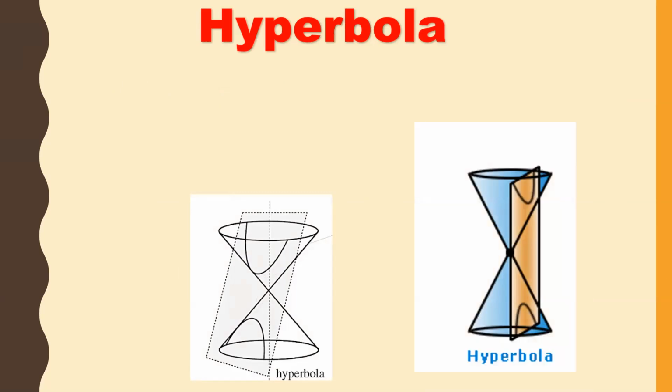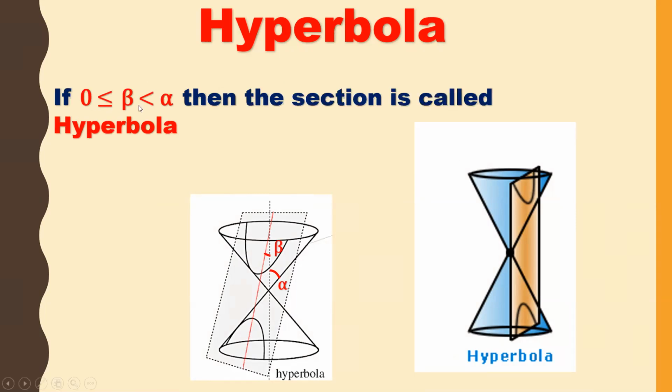And the next one is hyperbola. How do we get a hyperbola? If we cut a double napped right circular cone in such a way that this is alpha and this is beta, if 0 less than or equal to beta less than alpha, then the section we are going to get is a hyperbola. So everything depends on the plane, how we are cutting the double napped right circular cone. When do we get a hyperbola? If 0 less than or equal to beta less than alpha, then the section is called hyperbola.